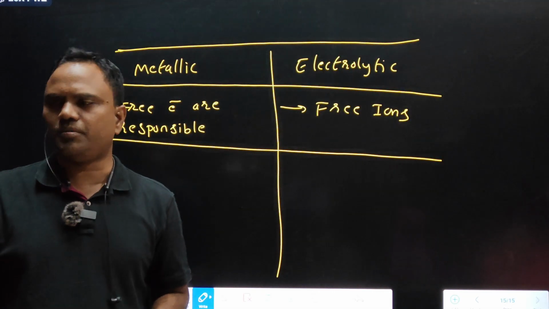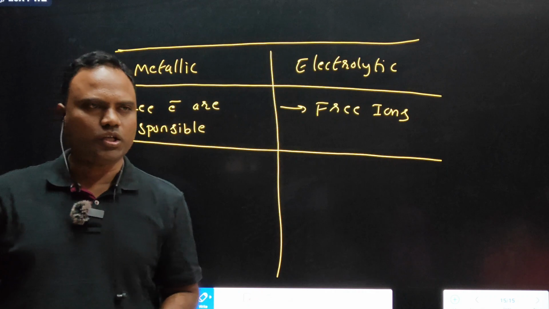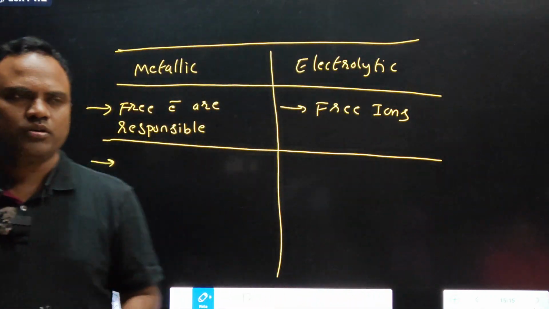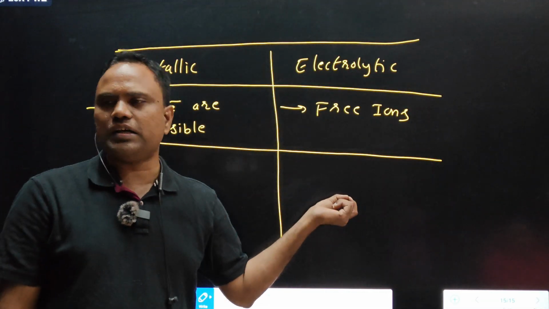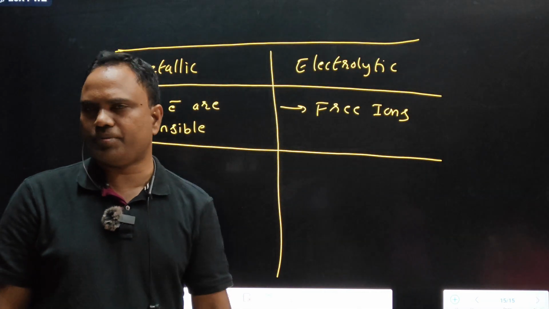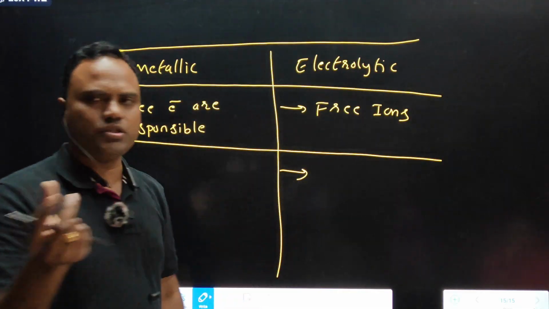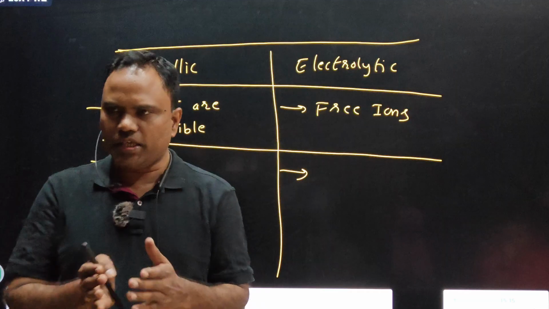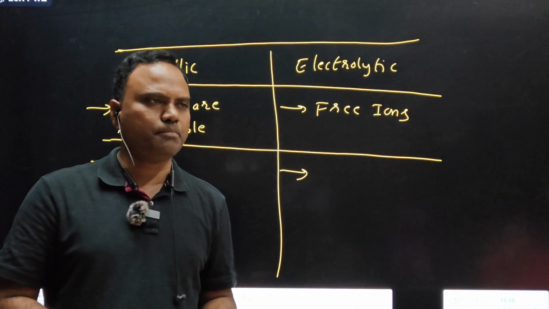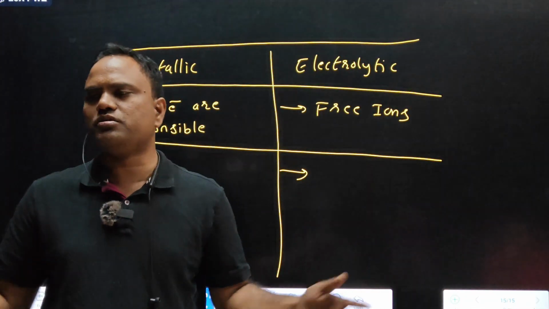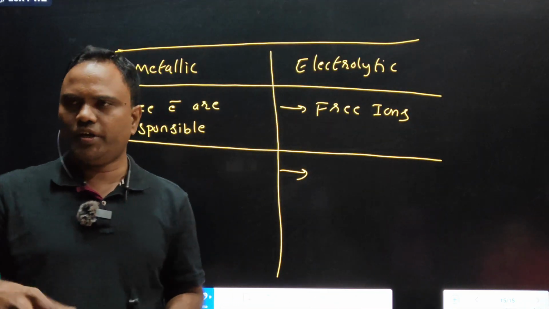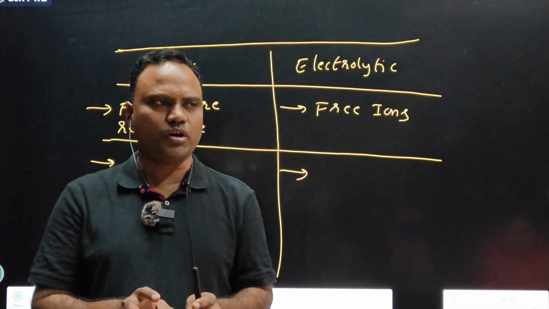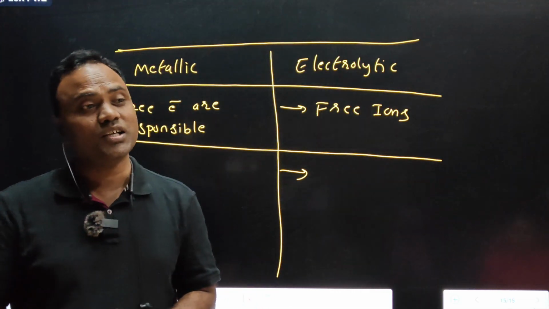What happens if we increase the temperature? That is very important. What happens to metallic conductance upon increasing the temperature? What happens to electrolytic conductance upon increasing the temperature? See, take a sodium chloride solution. Heat it. What happens? If any sodium chloride particle is present in undissociated form, it undergoes dissociation, meaning the number of ions increases.